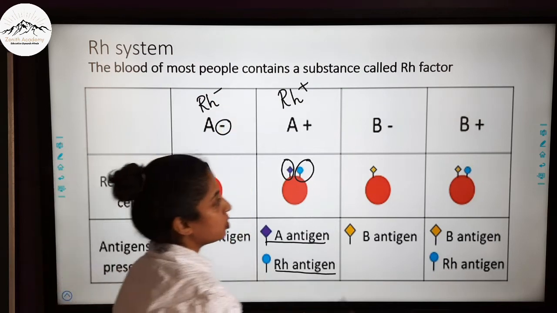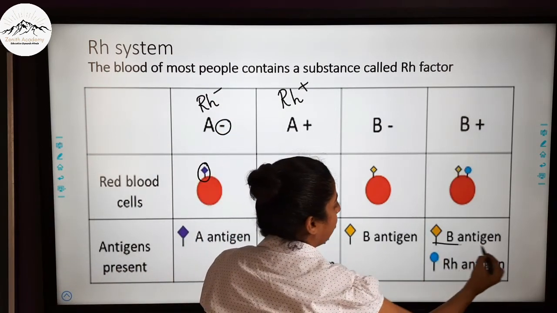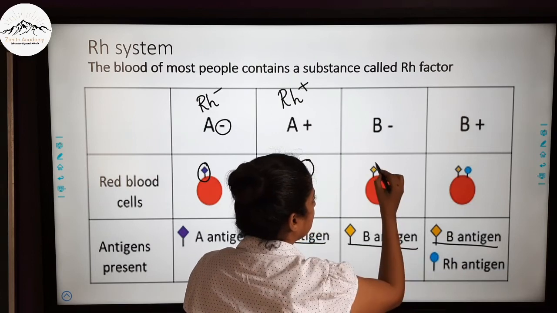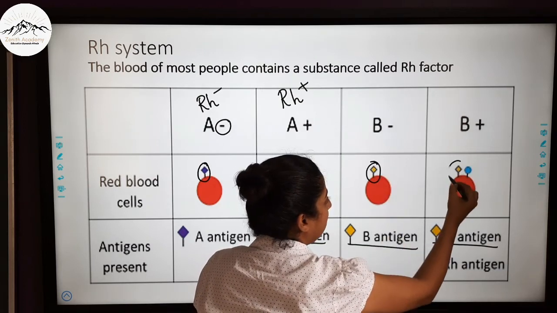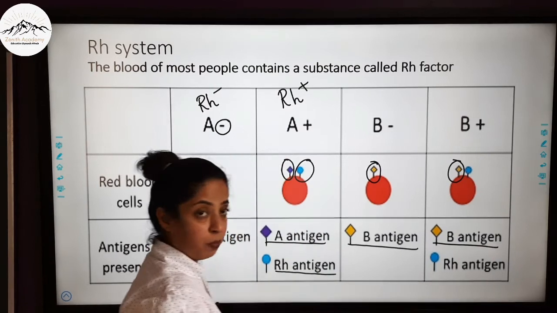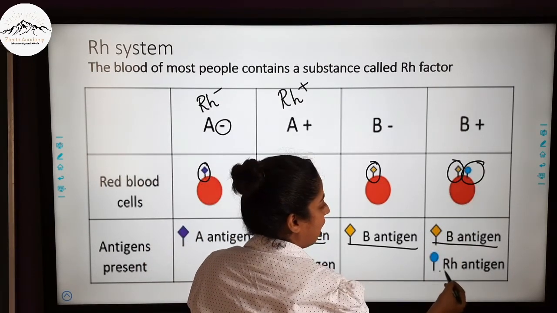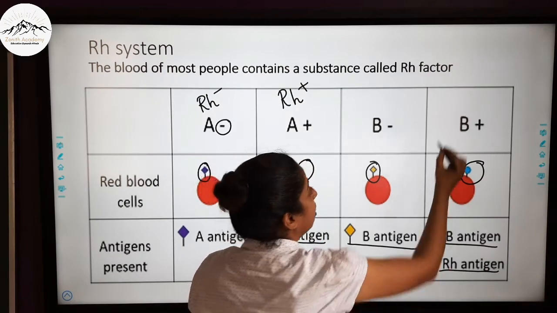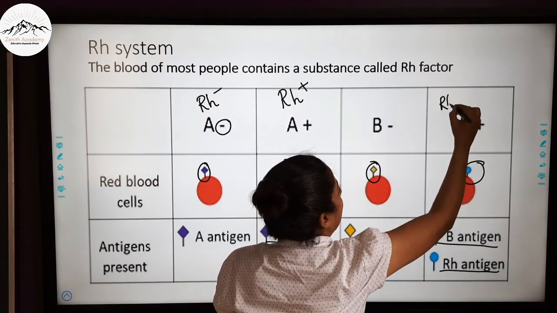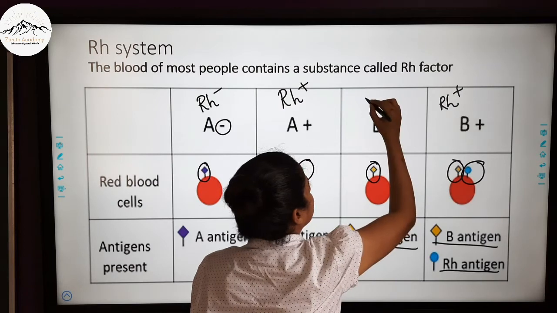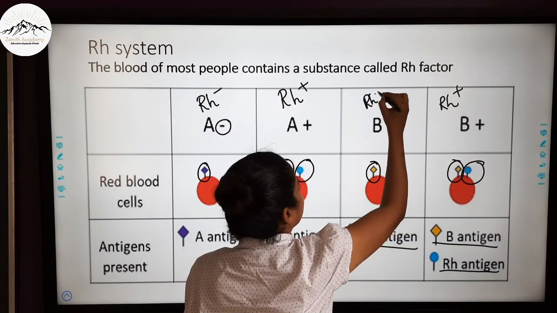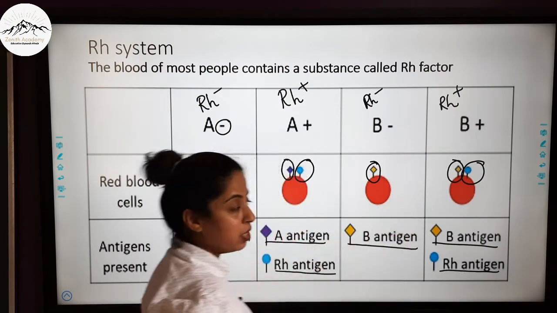Here also if you see, in case of B, both of them are having B antigen. So B minus is also having B antigen and B plus is also having B antigen. But here there is something extra. Here there is RH antigen also present. That is why this is RH positive and this is RH negative. That is why B plus and B minus.